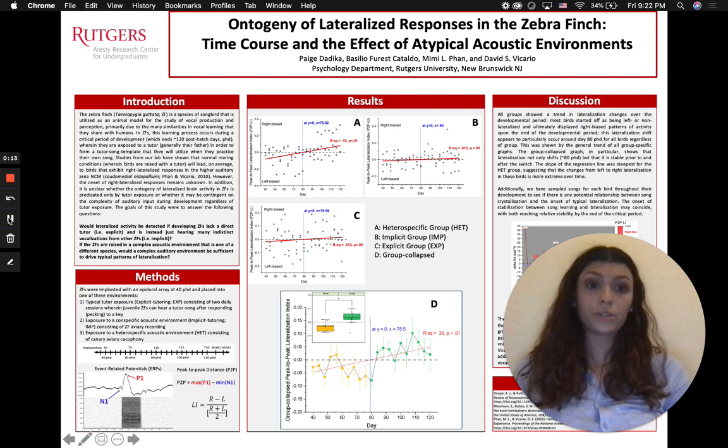The zebra finch is a species of songbird that's utilized as a model of vocal learning in humans. This is because the two share many similar processes, which includes a developmental phase with a critical period. During this critical period, a zebra finch must hear vocalizations from a tutor bird, typically its father, in order to build a template to base its own song off of.